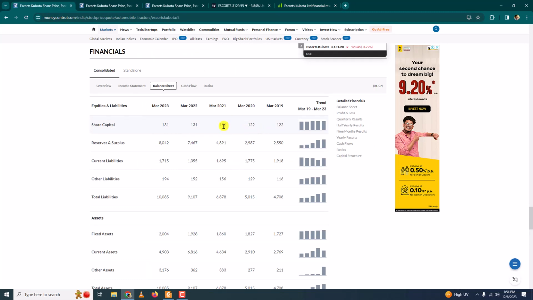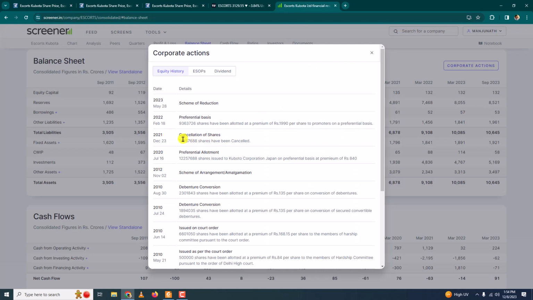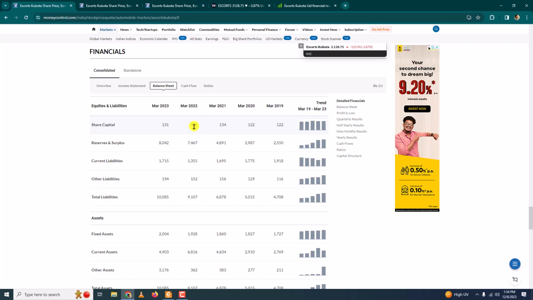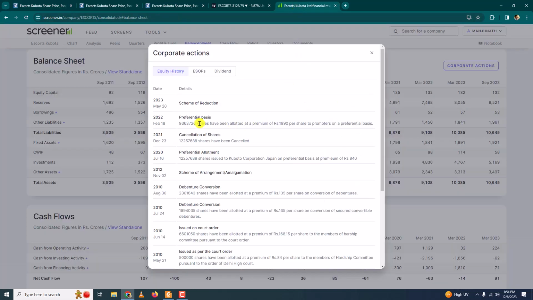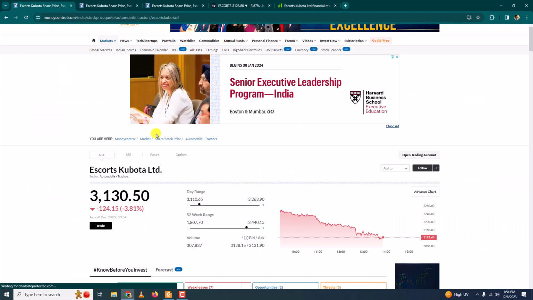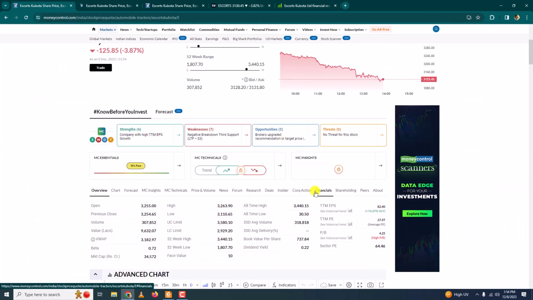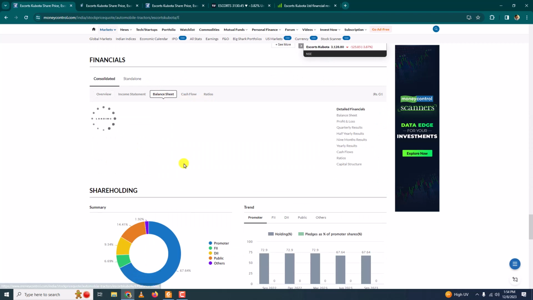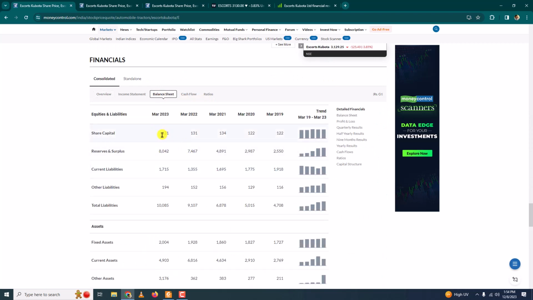If I look at this here, then you can see these many shares were cancelled, maybe buyback. Okay, so these many shares were cancelled, and so you can see the decrease here. Similarly there would be a reason for every figure on the sheets, so you have to go through the news and look for the reason. All right, so let me come back to this. Let me close this now. Let me come back to this. Okay, so it keeps on refreshing. So yeah, balance sheet. All right, so currently it is 131 crore rupees.